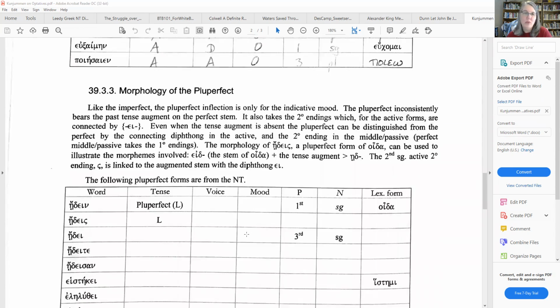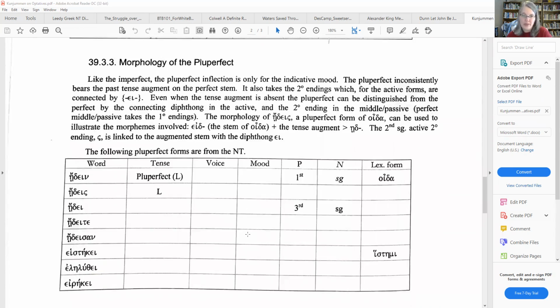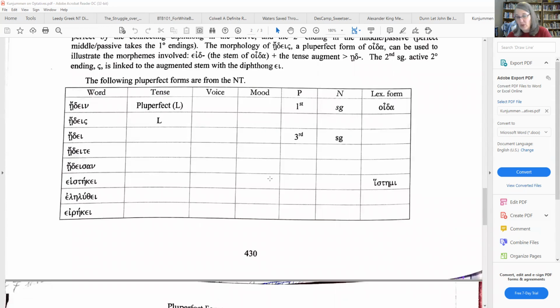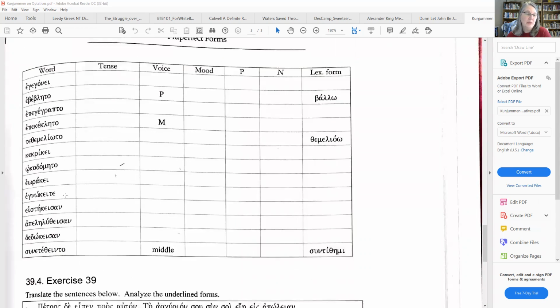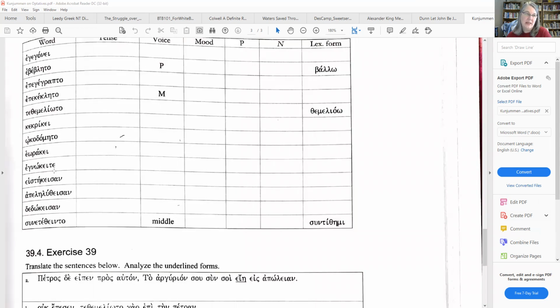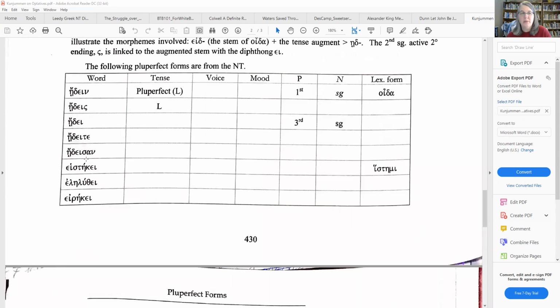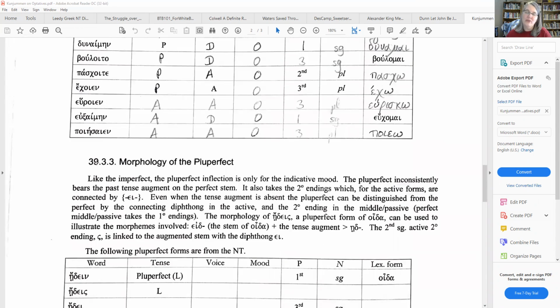Duff doesn't cover the morphology of the pluperfect. That doesn't happen very often in the New Testament, that there is a pluperfect. But I gave you the forms, although I didn't fill in the chart this time, but these are the forms of the pluperfect that occur in the New Testament in case you want to look them up, have them handy, or go over them on your own.